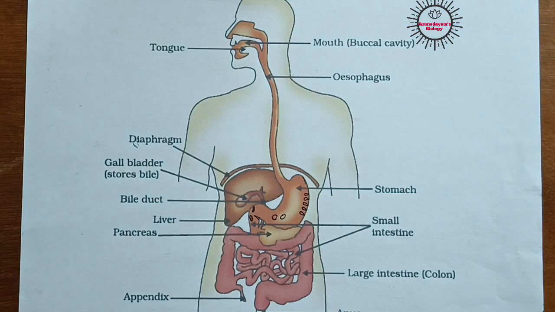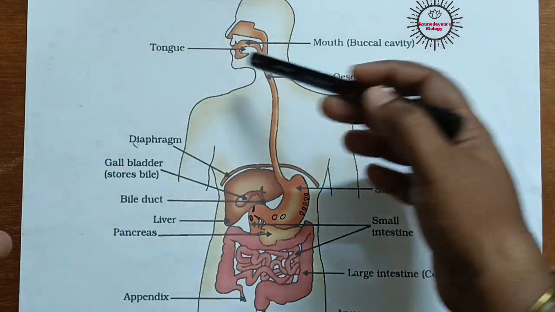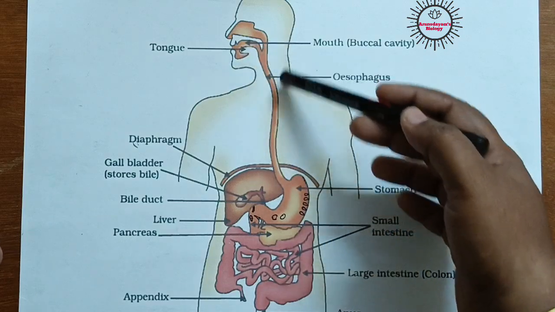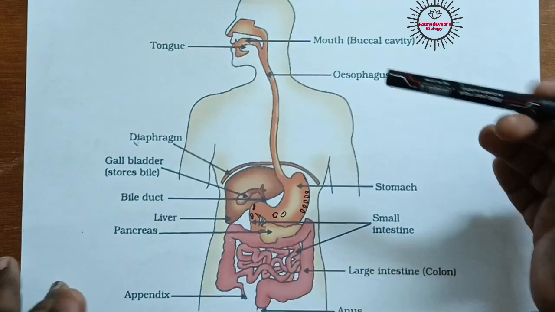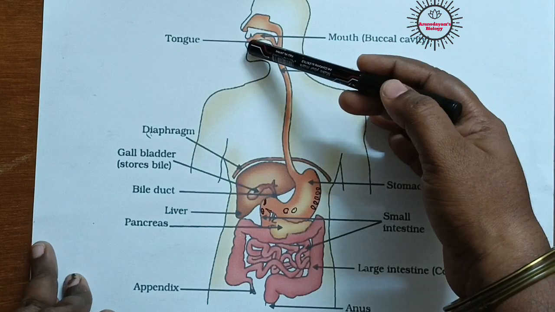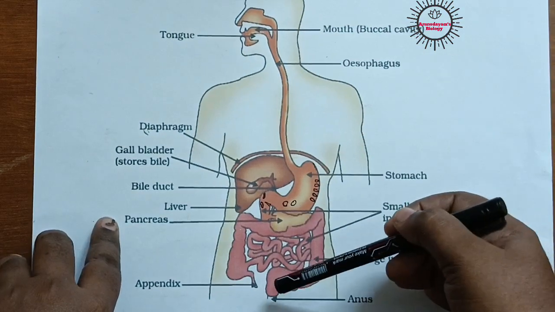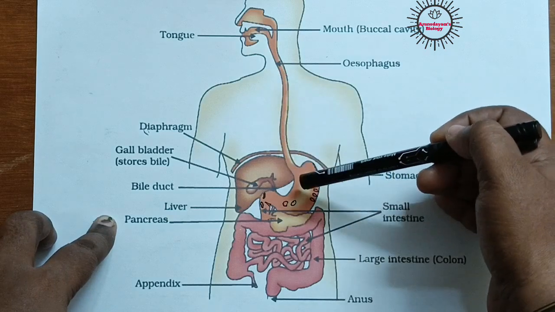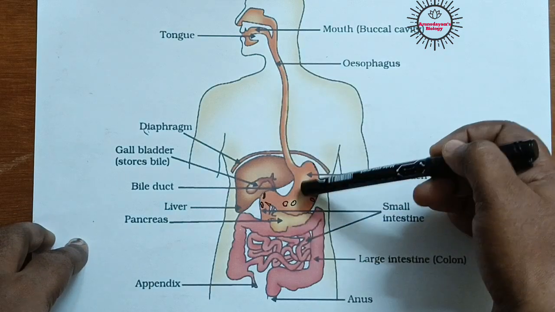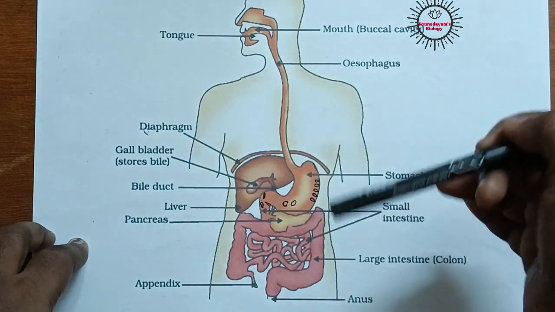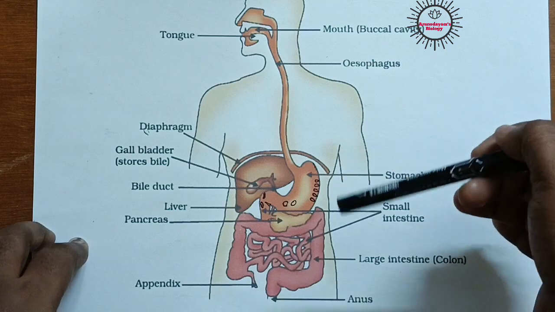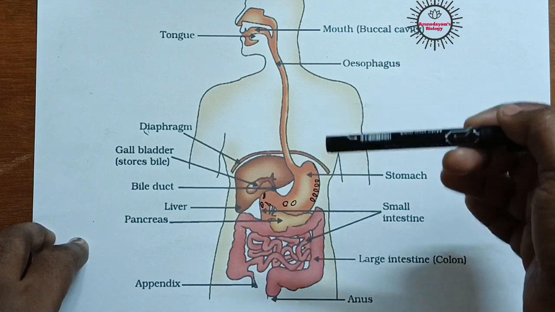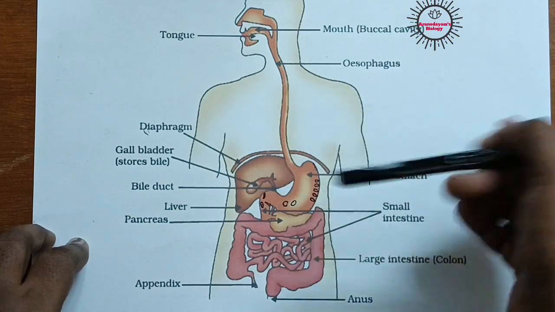In case of human beings, the digestive system is present in the form of a long tube-like structure. Observe here, it is present in the form of a long tube-like structure which starts from the mouth and ends with the anus. Okay, in between, this long tube is modified into different organs, which indicates that different types of enzymes are present in them, and nutrition is quite different in different parts of this digestive system.